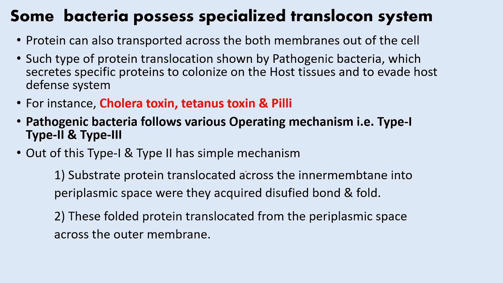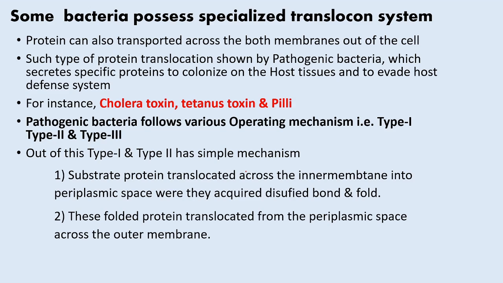Such protein translocation is shown by pathogenic bacteria, which secrete specific proteins to colonize the host tissue and evade the host defense system. For instance, cholera toxin and tetanus toxin are toxins secreted by pathogenic bacteria.